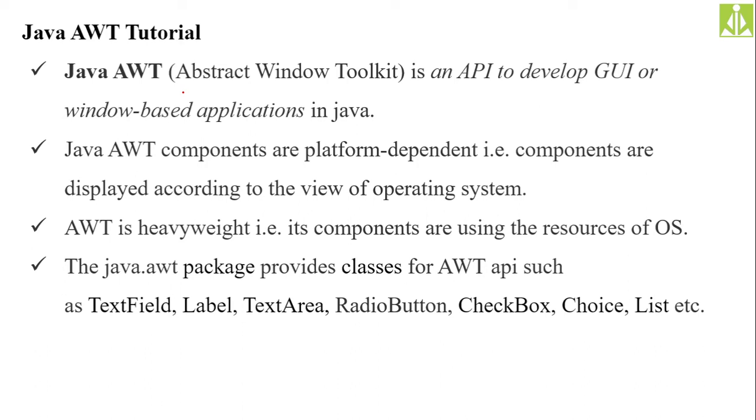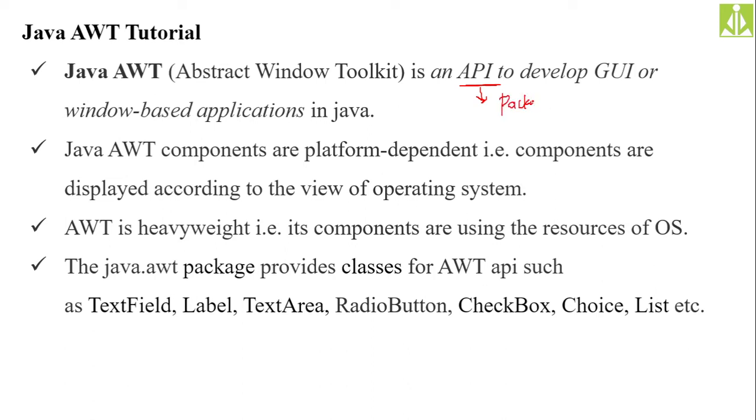Java's AWT, more familiarly known as abstract window toolkit, is an API. So what is an API? API stands for application programming interface. What it means, specifically in Java, is a collection of packages.